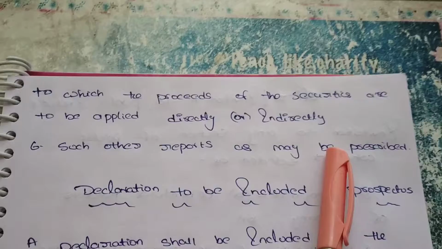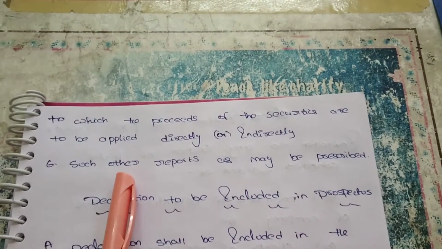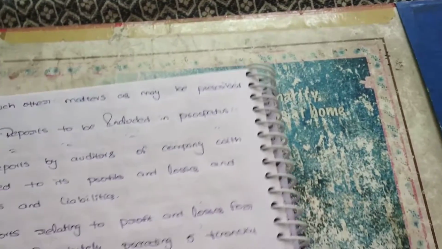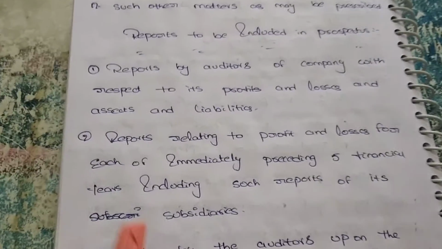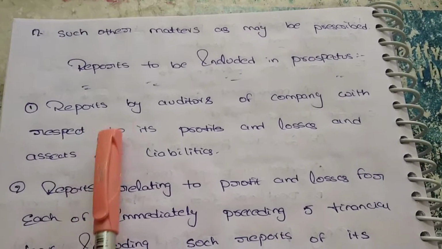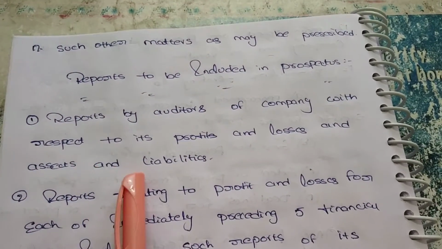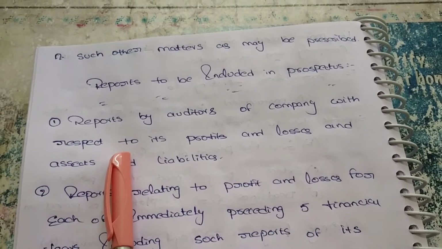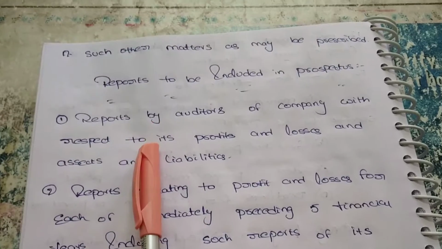Such other reports as may be prescribed. If anyone wants to mention them, we have to submit these types of reports also. But these 5 are the most important reports for issuing shares to the public. We have to mention them in the prospectus. What are these? First, reports by the auditor of a company with respect to its profits and losses and assets and liabilities. You have to first mention the assets and liabilities, profits and losses about the particular company. The report is given by the auditor.